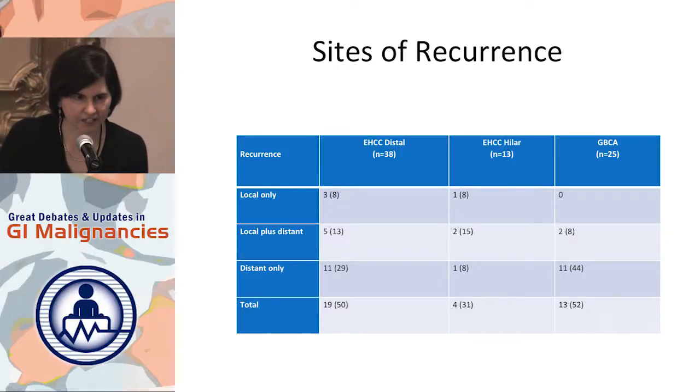Also, in terms of site of recurrence, the common lore, and there's a big paper from Memorial, suggests that gallbladder cancer patients typically present with metastatic disease and have much lower rates of local recurrence. But here, we found really low rates of local recurrence pretty much for everybody. These are for the extrahepatics, and none of the gallbladder cancers recurred only locally. But even those with distant and local recurrence, it was much lower than we expected. We expected about 30% local recurrence rate, and a little bit higher for the extrahepatics.